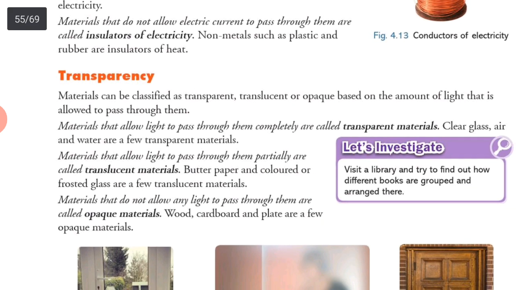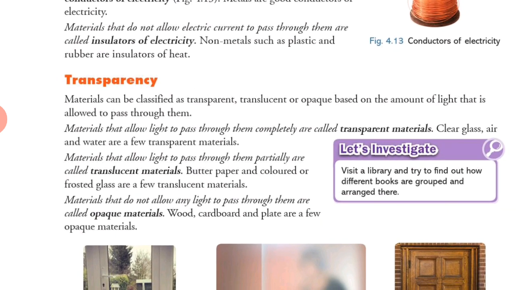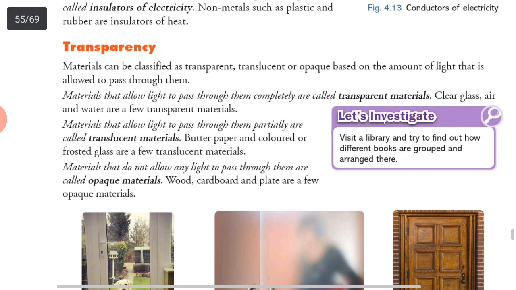Now the next criteria of classification is transparency. Got it? Whether the object is transparent means if you can see through it, then it is transparent material, and if it is partially visible, translucent material, and if you are not able to see across it, then it is opaque material. Got it? You can see in the very first pic,